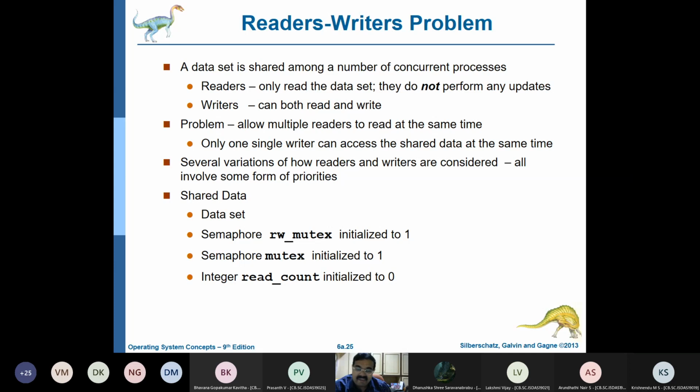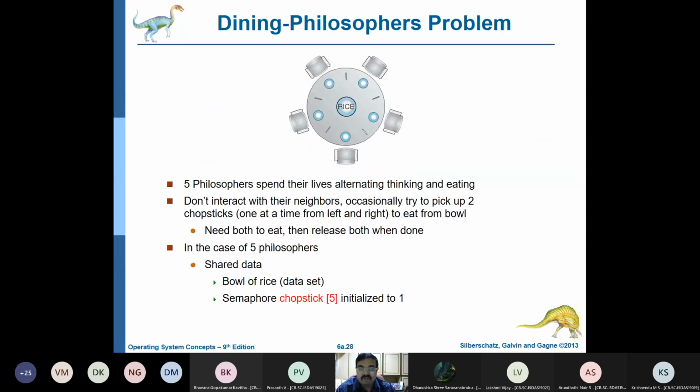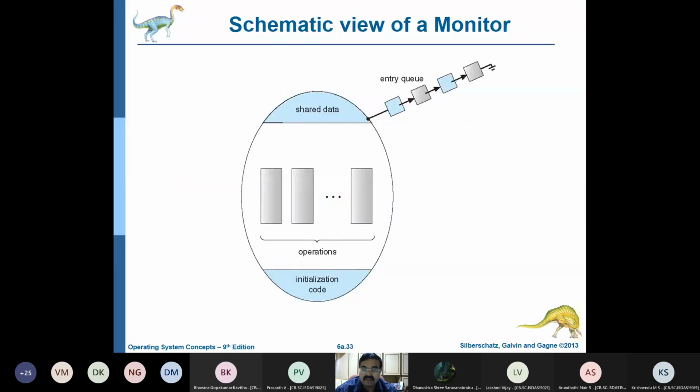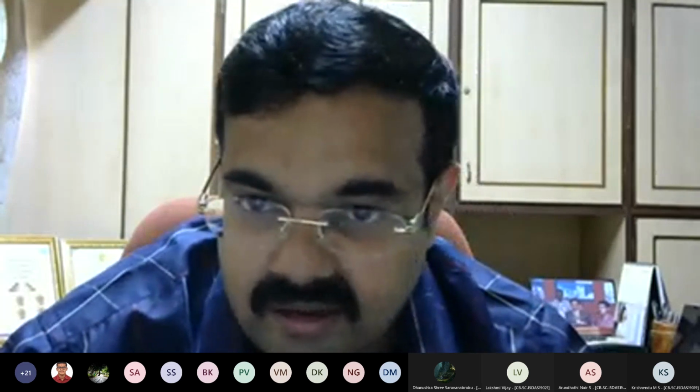So you again have to use a semaphore and use it in an array and figure out how to do this problem. So these are the two things that you will have to do. This monitor is just another example of this shared resource. So this is the thing that you are required to do, and it's a take-home exam.